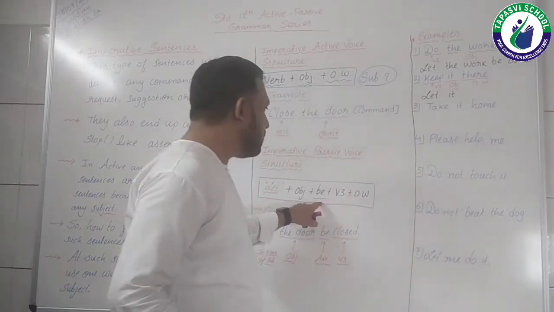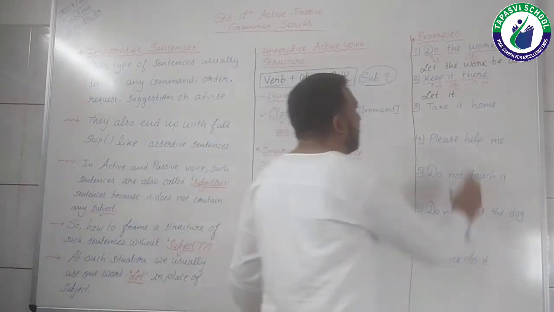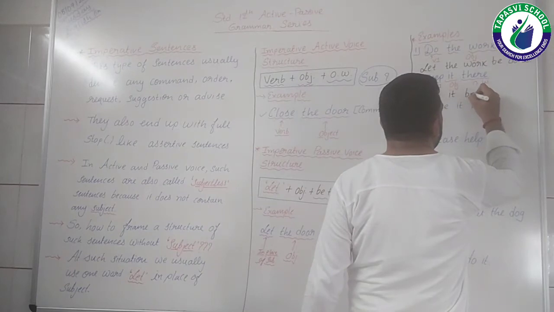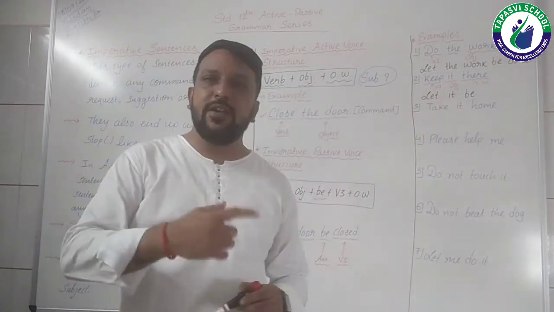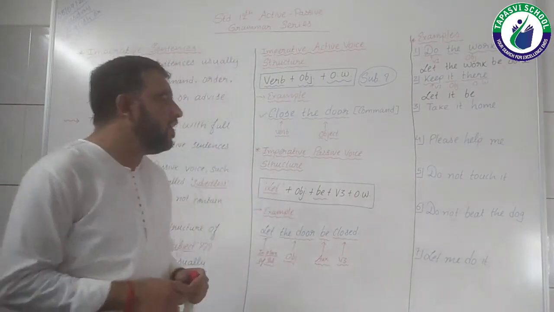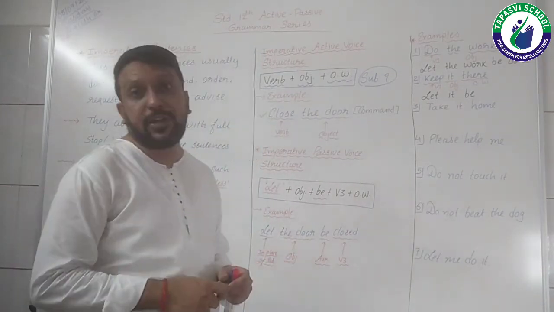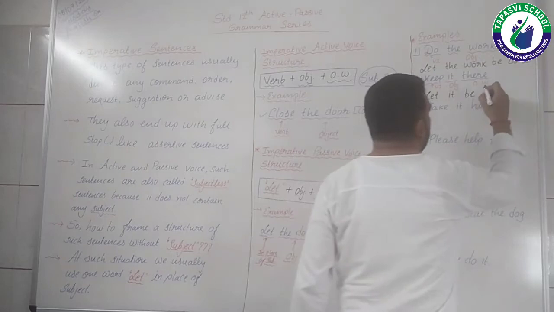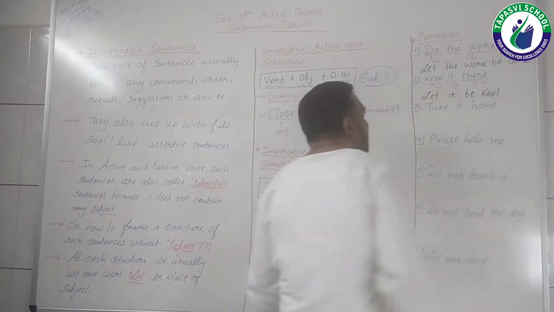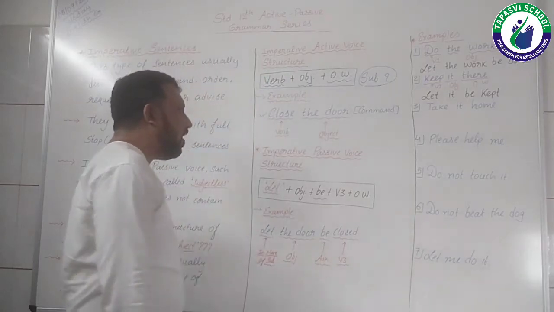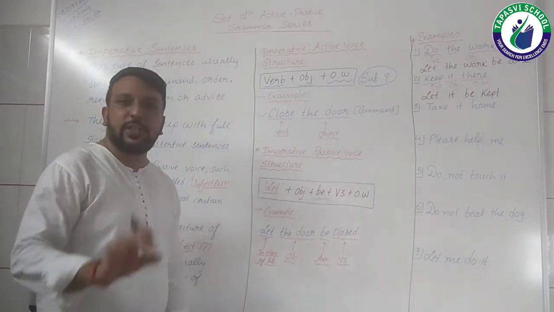What would be the next? Be. So let it be. Then keep was V1. So if we would like to change it into a V3, then keep will become kept, right? So let me write kept over here. Let it be kept.